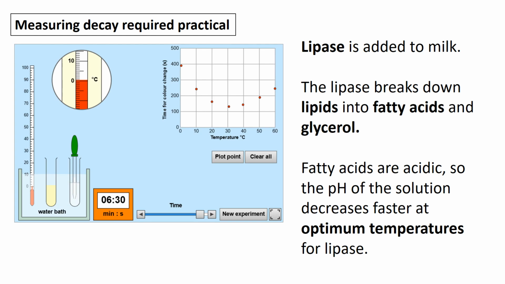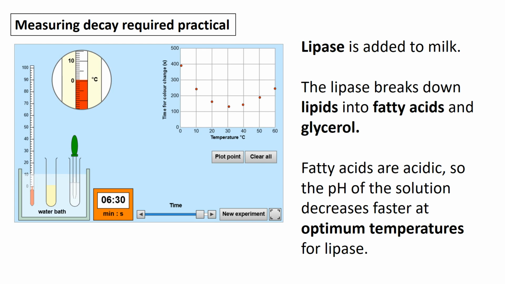This is an example where you can just use lipase as an example of an enzyme that digests. You could really measure that, it's really an enzymes practical. If we're looking at decay in general, there's lots of enzymes taking place in order for that to happen, but we are just looking in this case at the enzyme lipase. So we can add lipase to milk, and lipase acts on lipids and turns them into fatty acids and glycerol. Fatty acids, given their name, are acidic. So the pH of your milk solution will actually decrease.